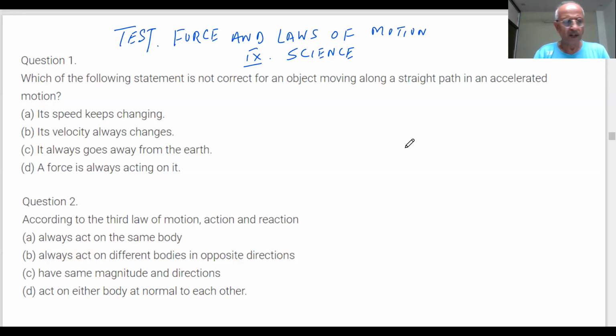Here is a quiz from the chapter of force and laws of motion. This will also revise the chapter, which is expected to come in the exams. You already know what we studied in force and laws of motion. How many laws of motion are there, students? Three laws of motion.